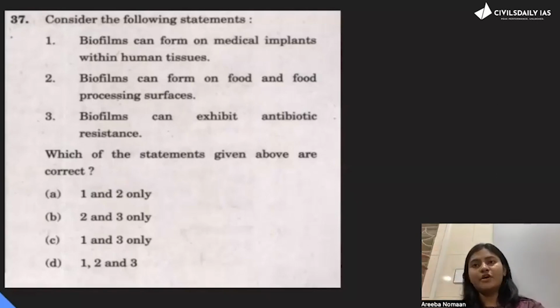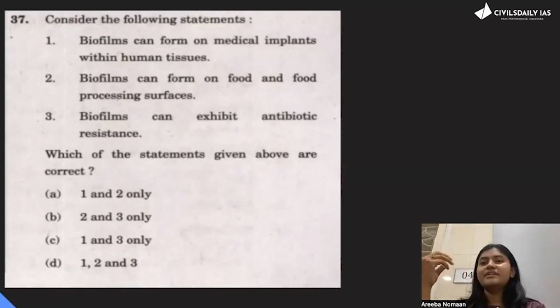Obviously biofilms can form on medical implants, they can form on food and food processing surfaces, they can exhibit antibiotic resistance. Today, genetic technology has grown so immensely that anything can become a reality. So whenever there's a term can, especially in science, you should always look at it with that eye that yes, it might become a reality in future, even if it's not today. Okay, so this way we can solve this question, and the answer is D, 1, 2, 3.